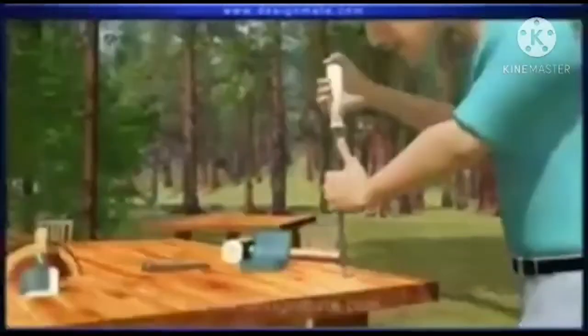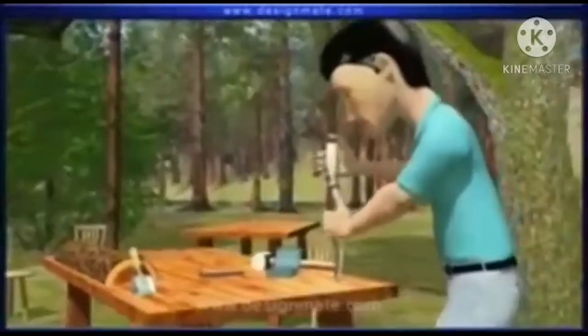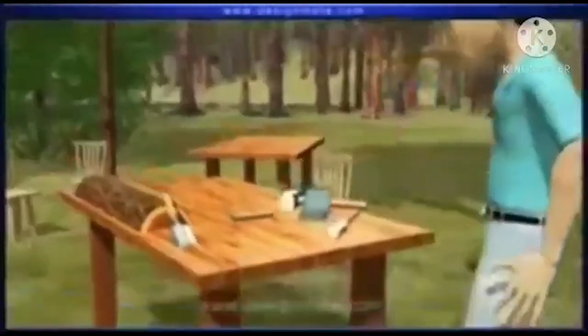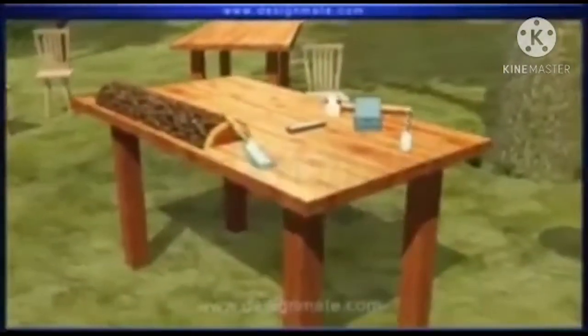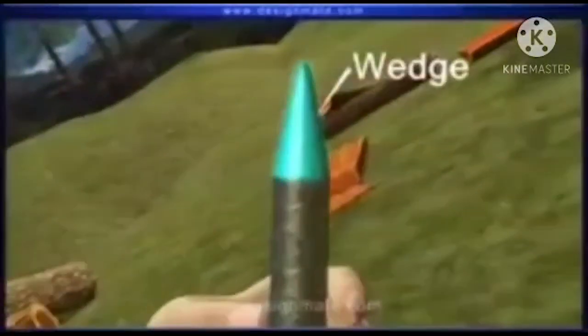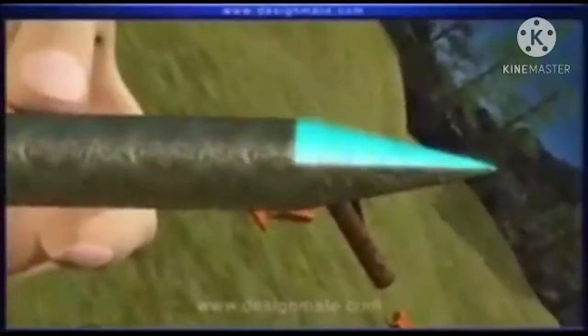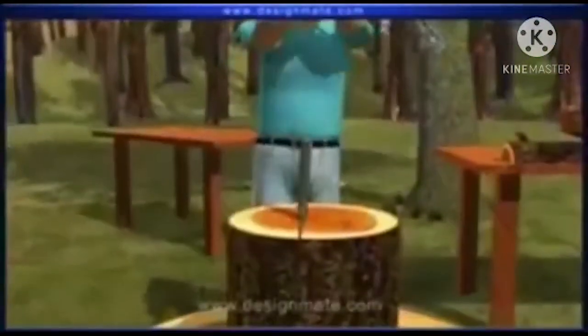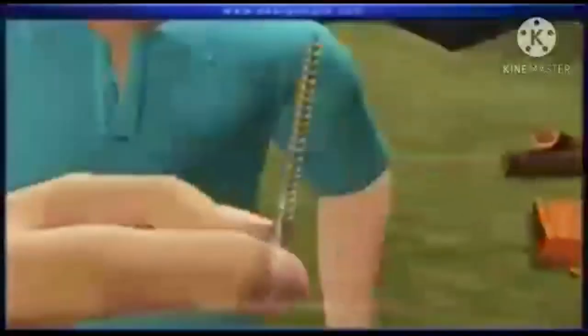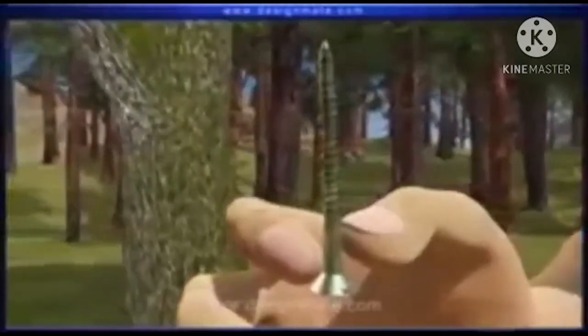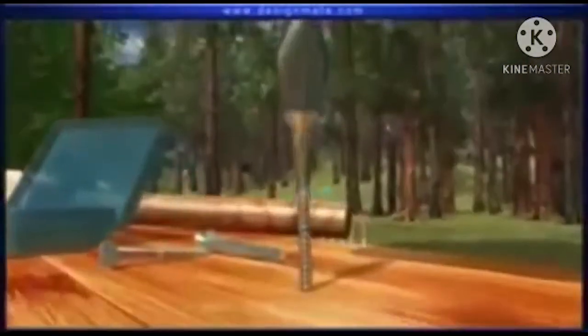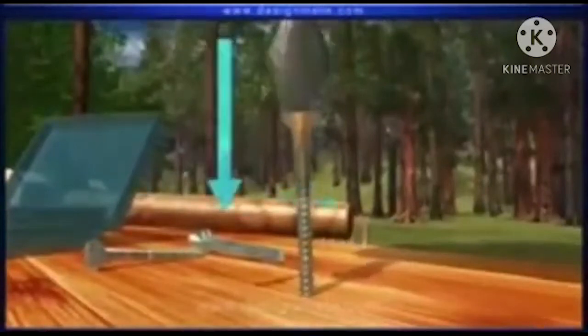It's very clearly shown there, and there is an activity in your textbook on how to make that screw and understand how it works. So a screw is an inclined plane wrapped around a rod. Now you understood about it? So finally we have to say once again, with the wedge: a wedge is a double inclined plane in the shape of V. Its sloping sides are used to split objects. Now with the screw: a screw is an inclined plane wrapped around a rod, a cylinder or pole.